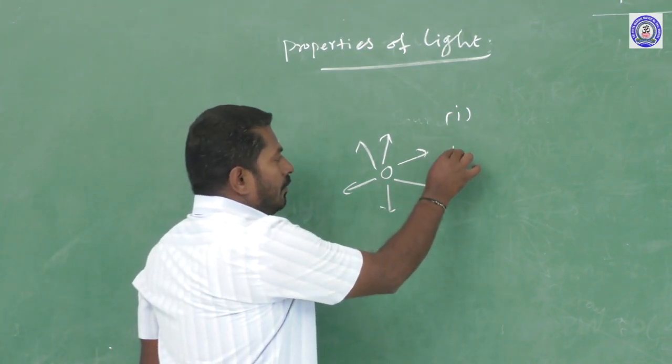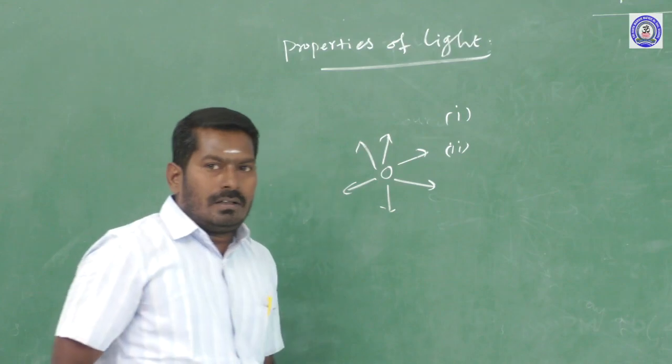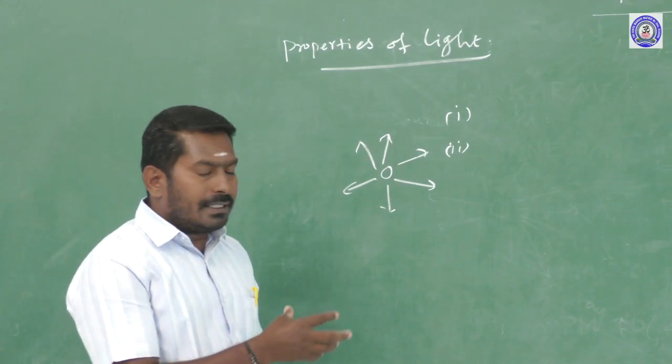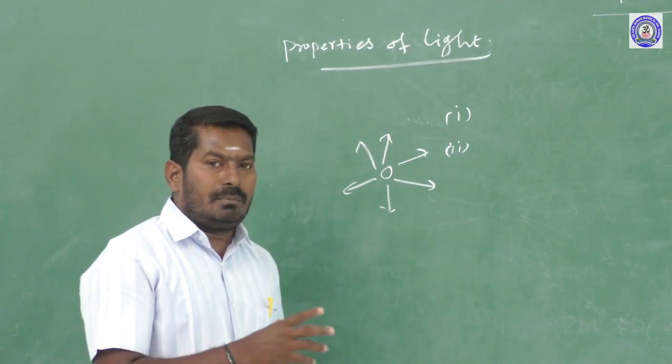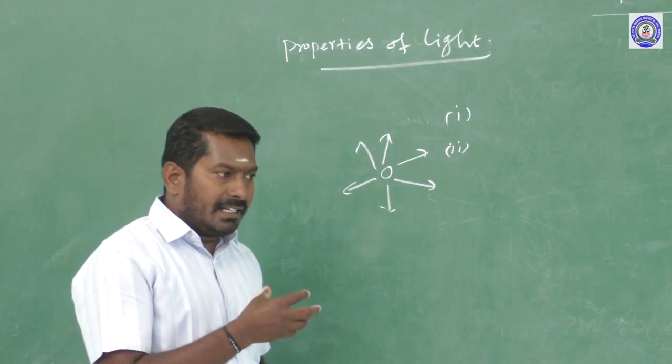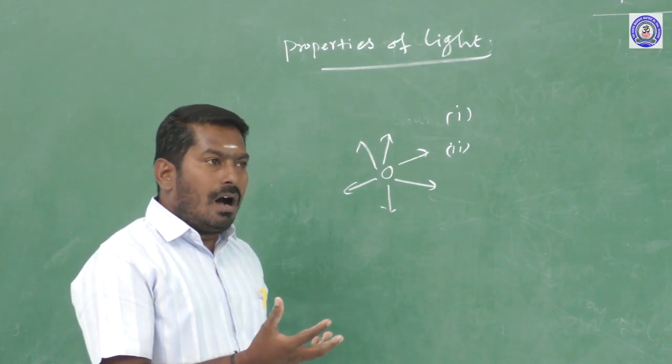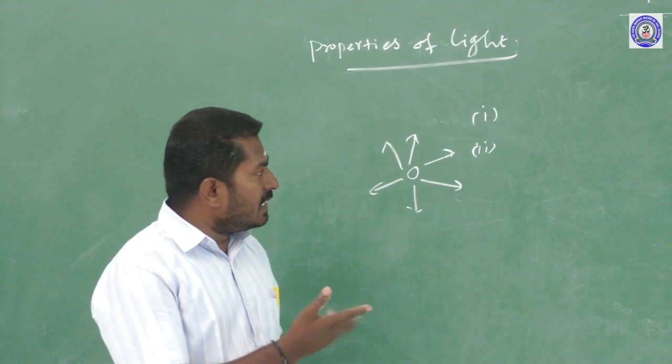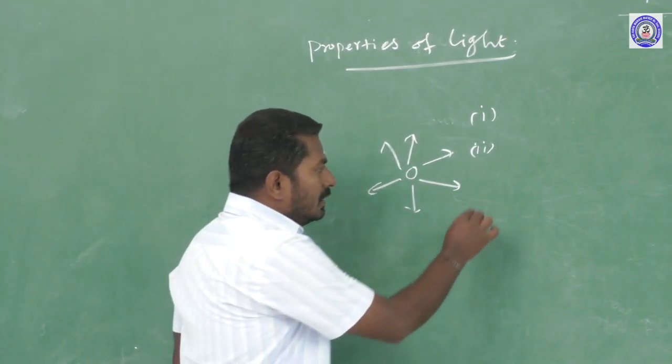Second property: light energy does not require any material medium for propagation. That light energy is propagated in a medium or in the absence of a medium also. That is the second property. The third property: